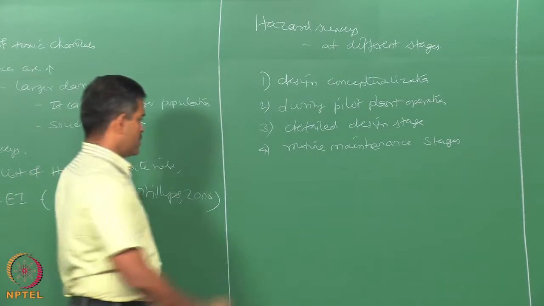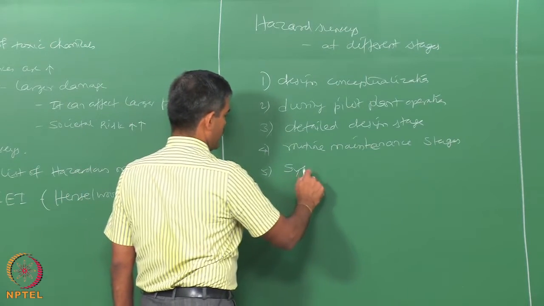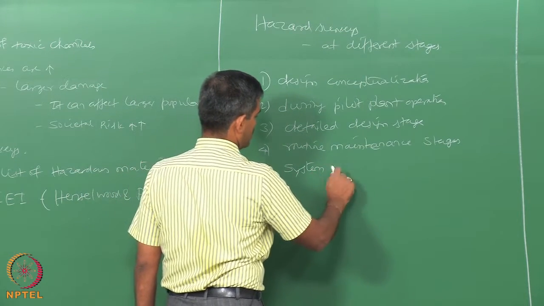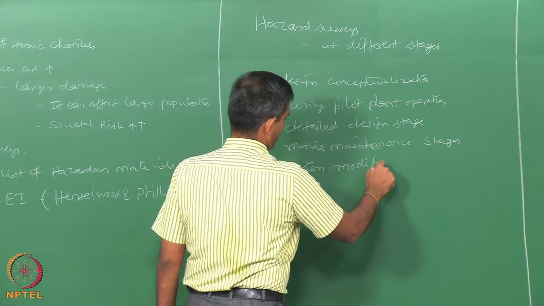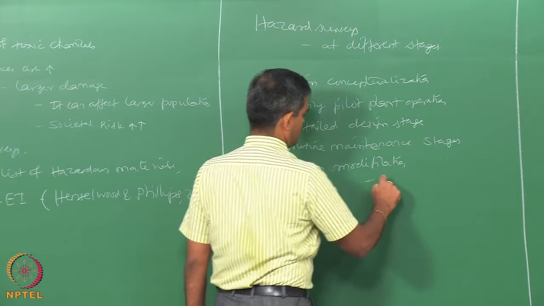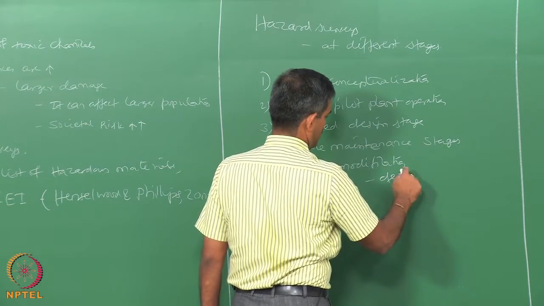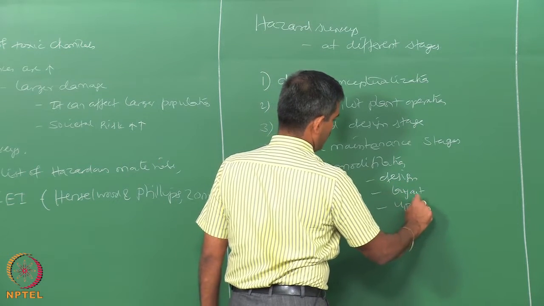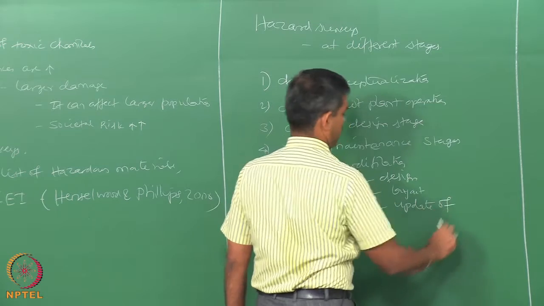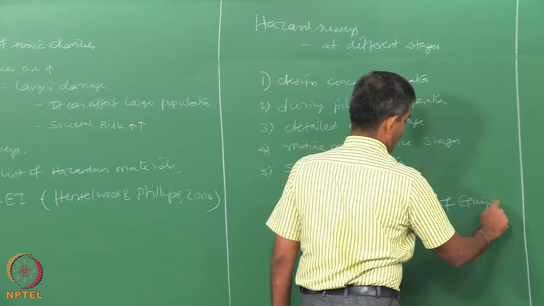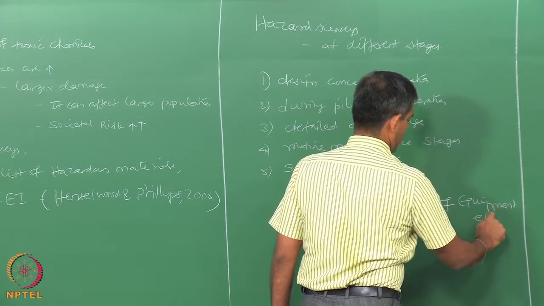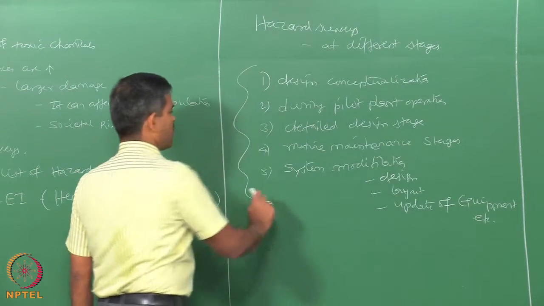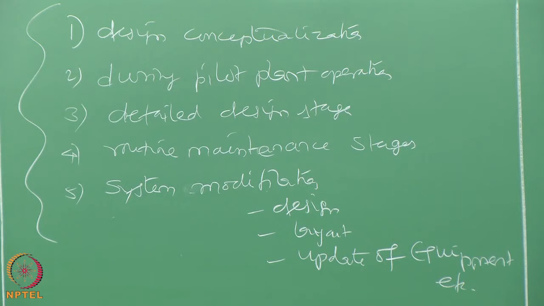You can also apply this in case you require any major system modification in terms of design, layout, let us say update of equipment, etc. In all stages you can always apply the hazard study.